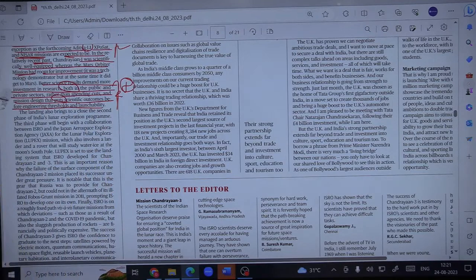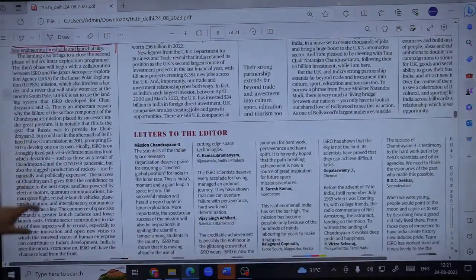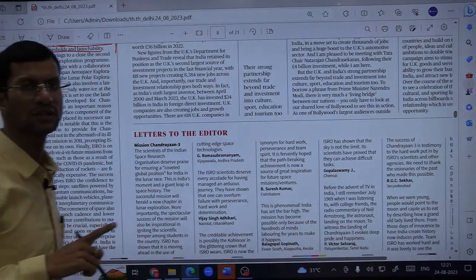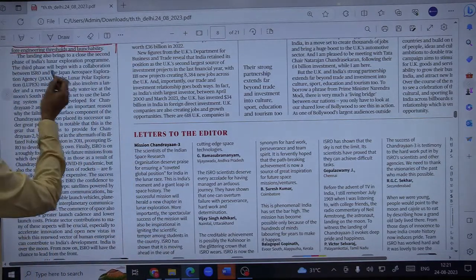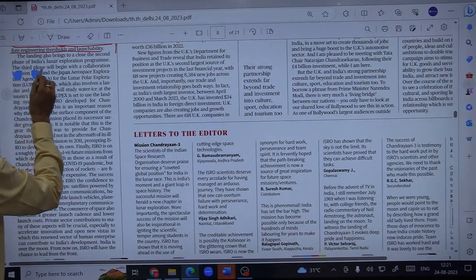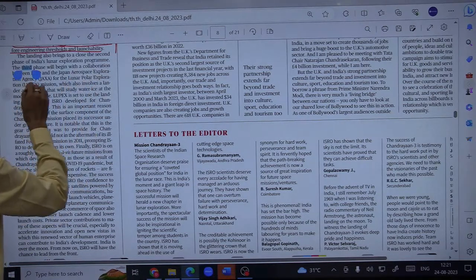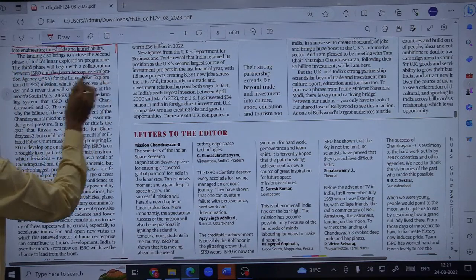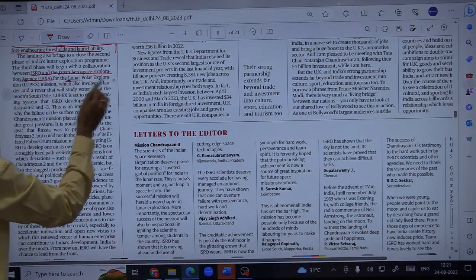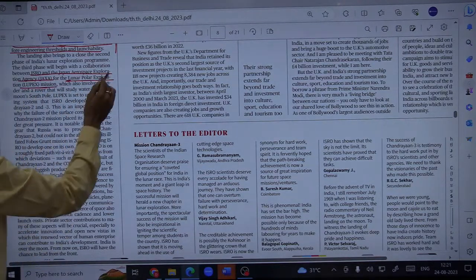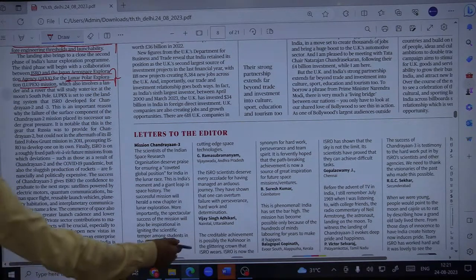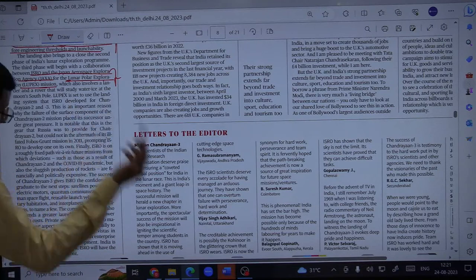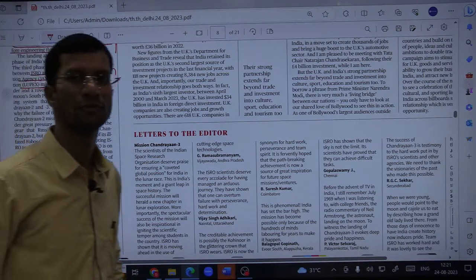Fine. So the landing also brings to a close the second phase of India's lunar exploration program. We are ending with Chandrayaan-3, and now we'll be beginning the next phase of lunar missions with a new set of missions. The third phase will begin with the collaboration between ISRO and the Japan Aerospace Exploration Agency, JAXA, for the Lunar Polar Exploration (LUPEX) mission, which is scheduled to take place by the end of 2024 or in 2025.